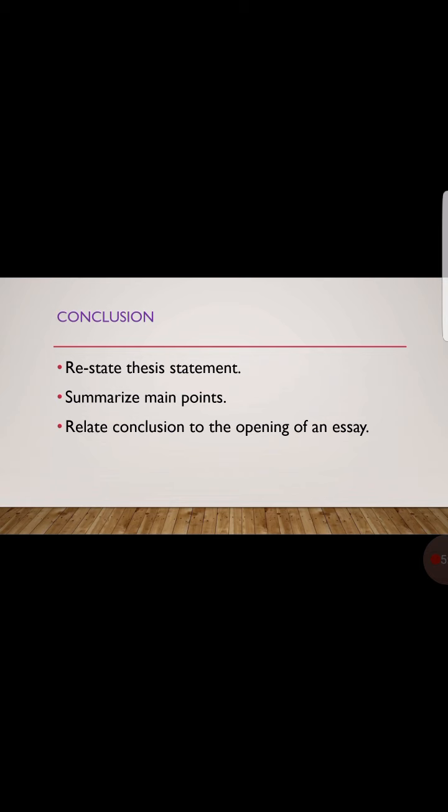Then you are going to summarize your main points. And at the end, you are going to relate your conclusion to the opening of your essay. If you have opened your essay with a quote or with a saying, then you should also end your essay with a quote or saying.